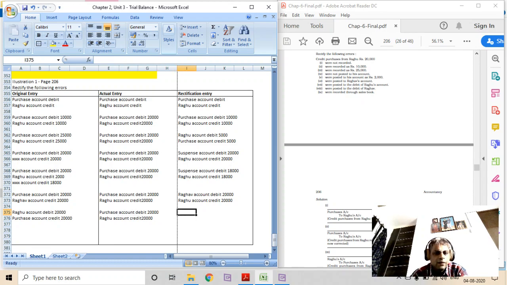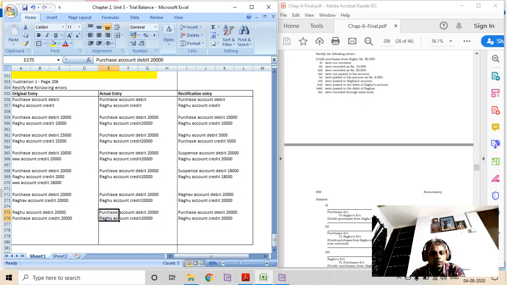And what should be the rectification entry? Now we have to reverse the incorrect posting and then process it again. So let's reverse: purchase account debit 20,000. This is the reversal of the original entry that got processed. Raghu account credit 20,000. This will nullify the impact of this incorrect posting.